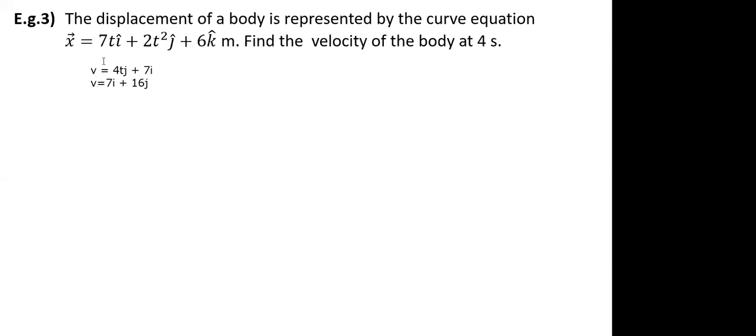Yeah, tell me. Yes, sir. So we need to use that formula, square root of a square plus b square plus 2ab cos theta, at the end. No, no, that also you can use, but the angle is 90 degrees, na, anyhow, because i cap and j cap are perpendicular to each other. Okay, sir.